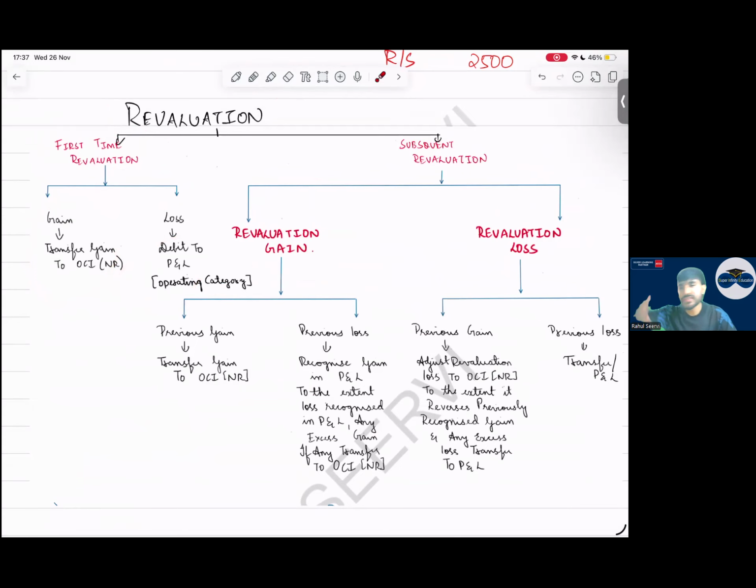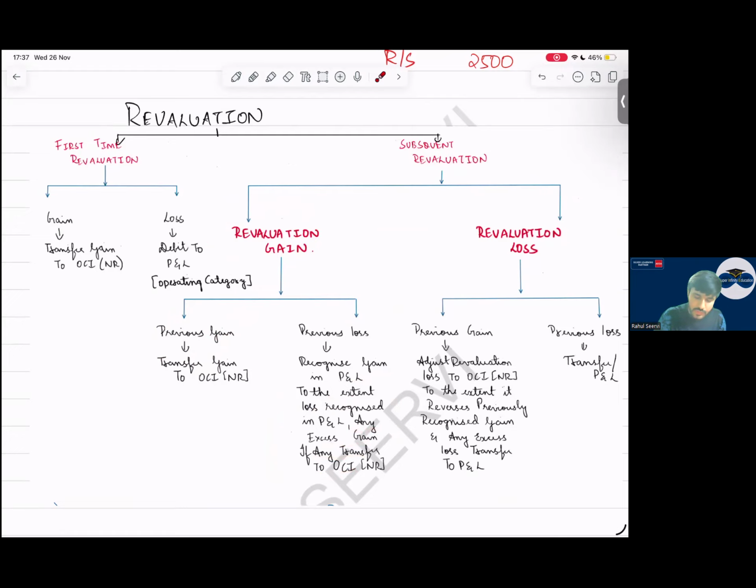It's not difficult. So subsequent, when subsequent revaluation is there, we have a revaluation gain and we have a revaluation loss. Today we have a gain, previously also we had a gain. So OCI. Previously gain, today also gain, both in OCI, no problem. Today we have a gain, but previously we had recorded a loss in P&L. What will I do? First, I will take this gain to the P&L. Recognize gain in the P&L to the extent loss was recognized in P&L. Any excess gain will be transferred to OCI.